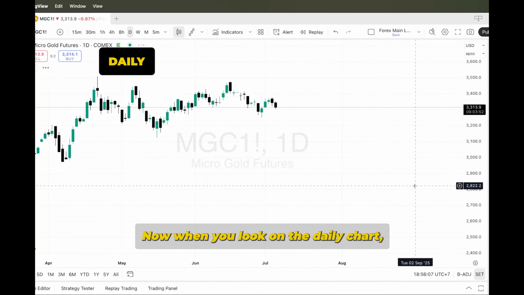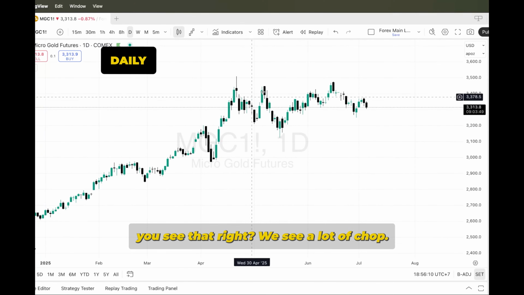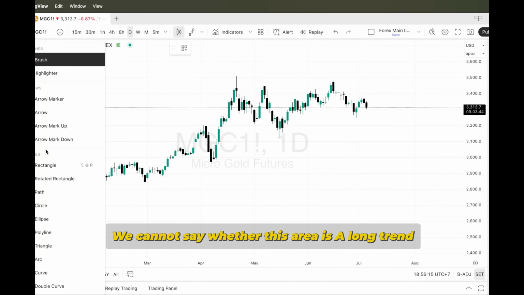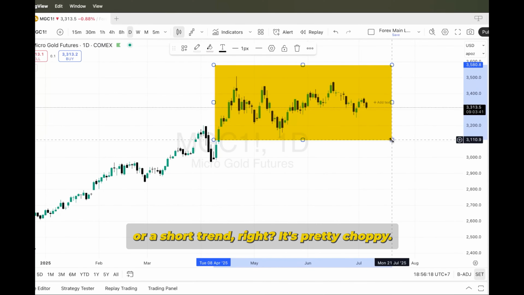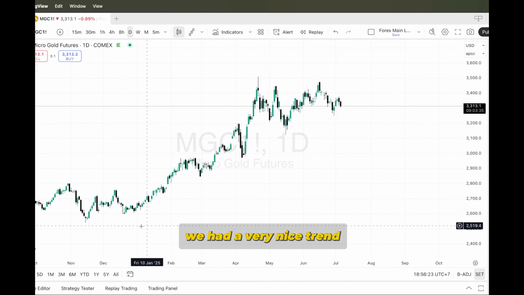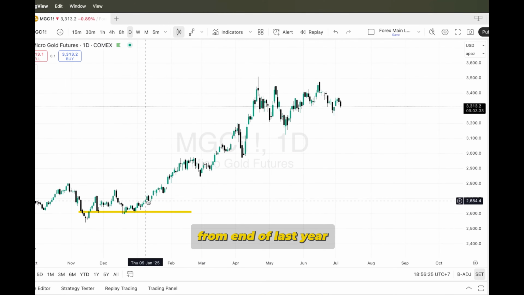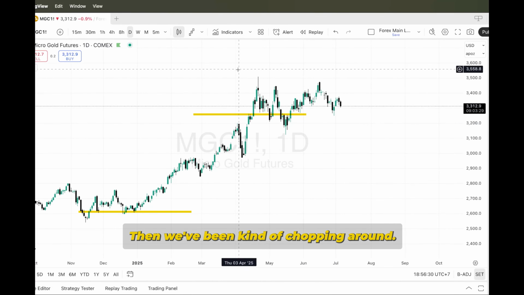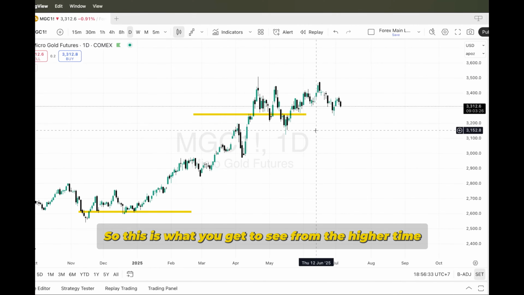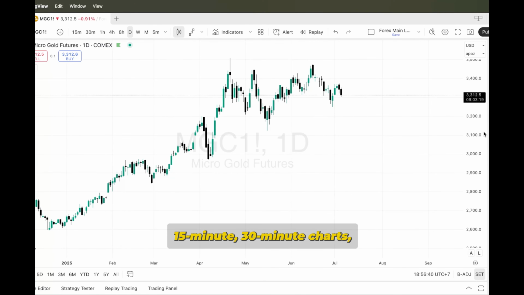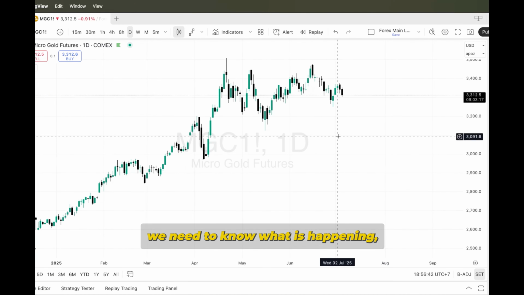Now, when you look at the daily chart, you see that, right? We see a lot of chop. We cannot say whether this area is a long trend or a short trend, right? It's pretty choppy. And when we look a little bit further back, we see that we had a very nice trend from the end of last year all the way up to about mid-April. Then we've been kind of chopping around. So this is what you get to see from the higher time frames. What is the price telling you, right? Before we get into the 5-minute, 15-minute, 30-minute charts, we need to know what is happening.